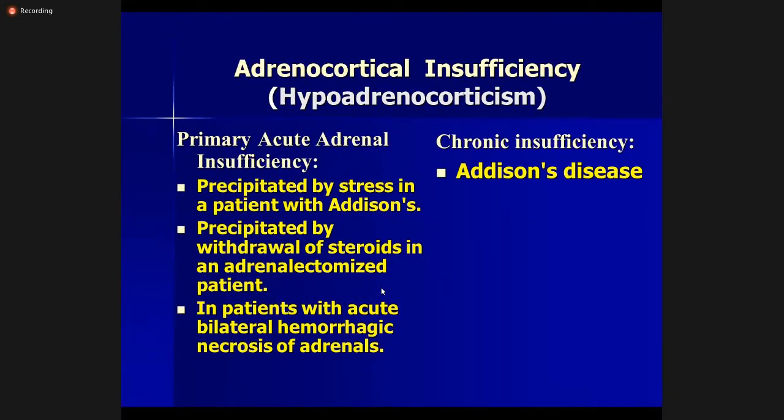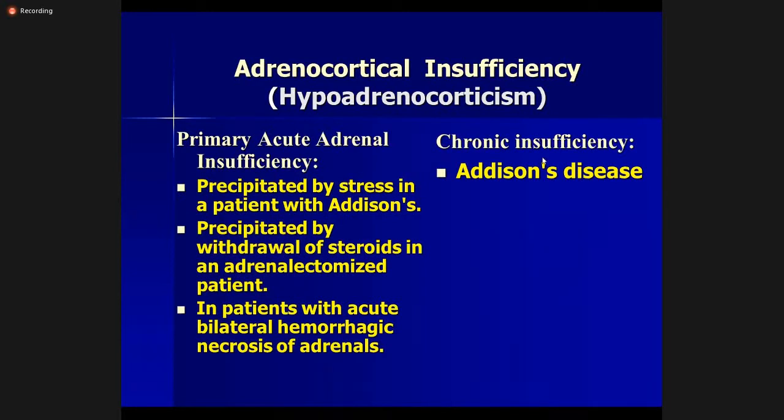So adrenocortical insufficiency or hypoadrenocorticism can be chronic insufficiency of the adrenal gland, and it can be acute primary adrenal insufficiency. Acute primary adrenal insufficiency can be precipitated by stress in a patient with Addison's disease. So chronic insufficiency is called Addison's disease.